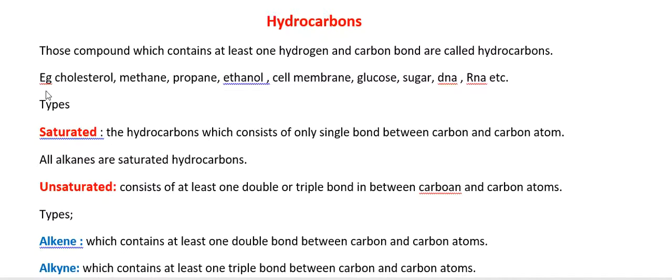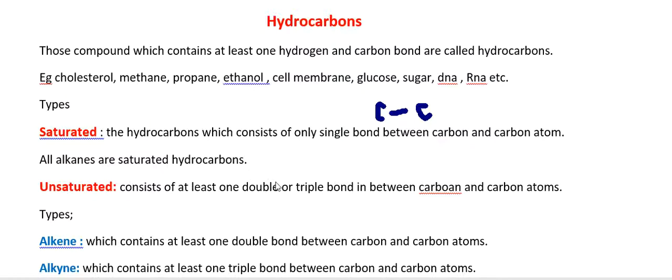Hydrocarbons have two types: saturated and unsaturated. Saturated hydrocarbons are hydrocarbons which consist of only single bonds between carbon atoms. If only single bonds are present between the carbon atoms in the hydrocarbon compounds, then such compounds are called saturated hydrocarbons. All the alkanes are saturated hydrocarbons.